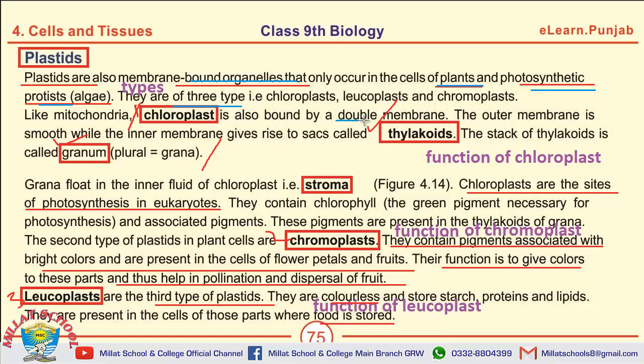Chloroplasts are double membrane organelles. Of course, thylakoids and granum can be asked, as well as stroma. Chromoplasts have colors. Leucoplasts are colorless. So these are different kinds of MCQs which may be asked along with short questions from this page.